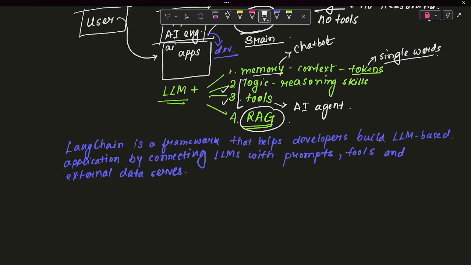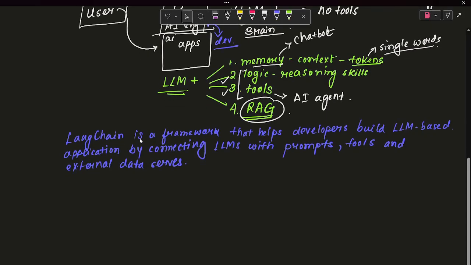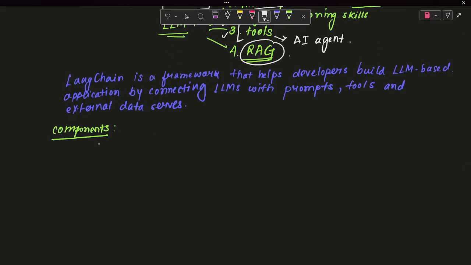So already we have discussed all the components in the roadmap video. Still, if you have not watched it, let's do one quick recap. There are seven components in total that we are going to integrate with LLMs. We will start with the model component when working with LLMs in LangChain.